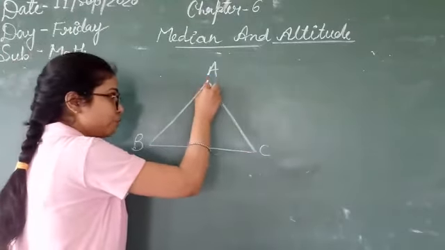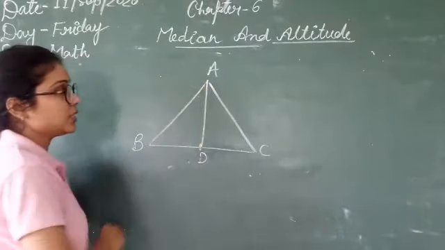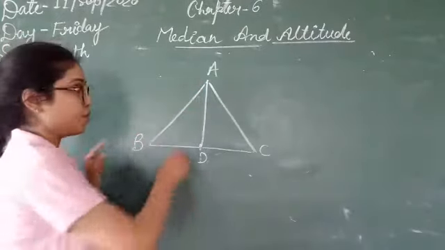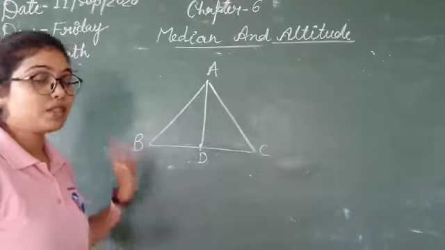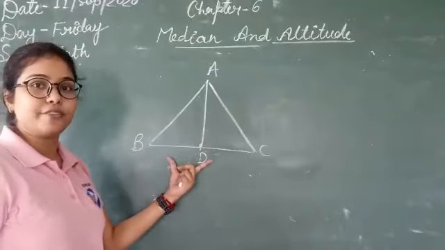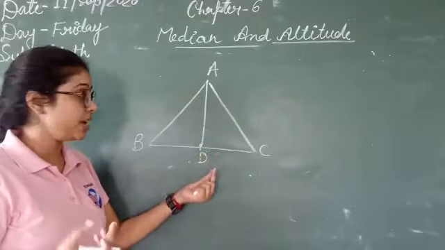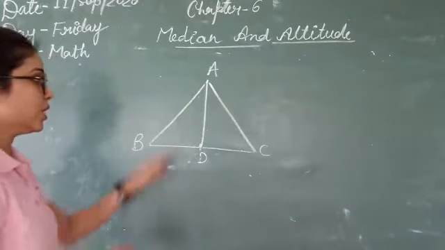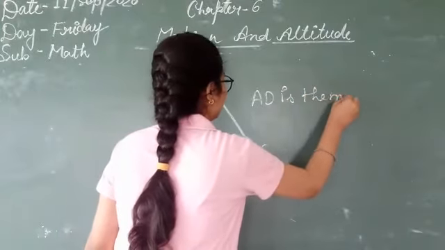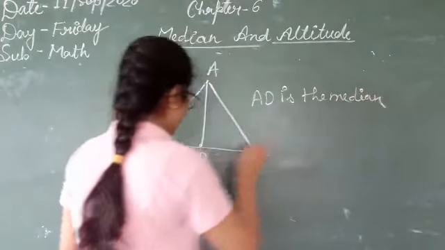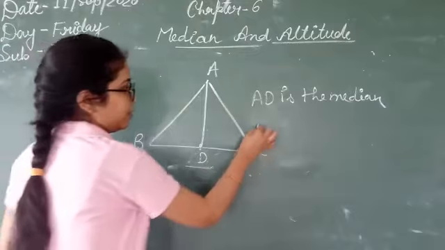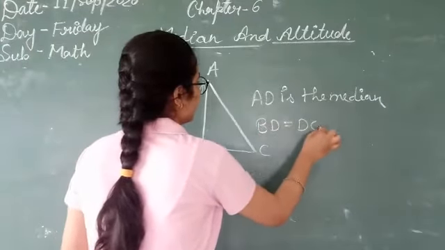So what we have to do? We have to join this vertex with the point D. Then this line segment AD is called the median of the triangle. Understood? That means when you join the vertex of a triangle with the midpoint of the opposite side, you get the median. So here AD is the median. And one more thing, this D is the midpoint, that's why BD is equal to DC.